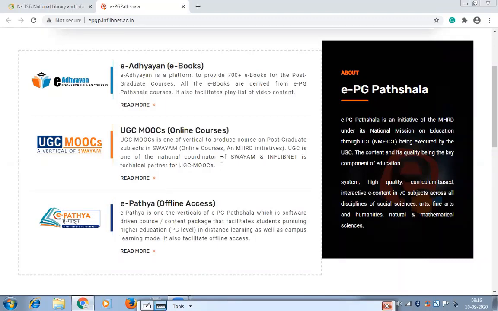In many universities, if students do a course from Swayam and get a certificate, they get extra credits in their academics, meaning extra grade. Many universities follow these norms offered by the UGC, which made it mandatory for all universities, but I don't know, University of Mumbai has still not accepted it. Let's see, but they are in the process. If you do any course from Swayam, you will get extra credit for your academics. And these are the software-driven programs or course packages offered by EPG Pathshala.